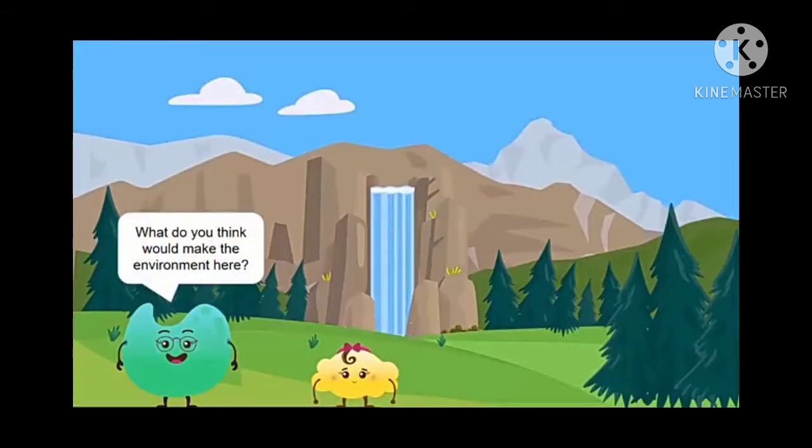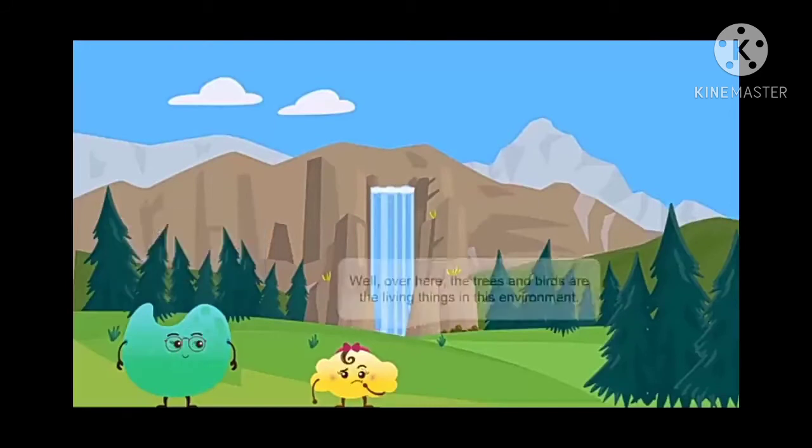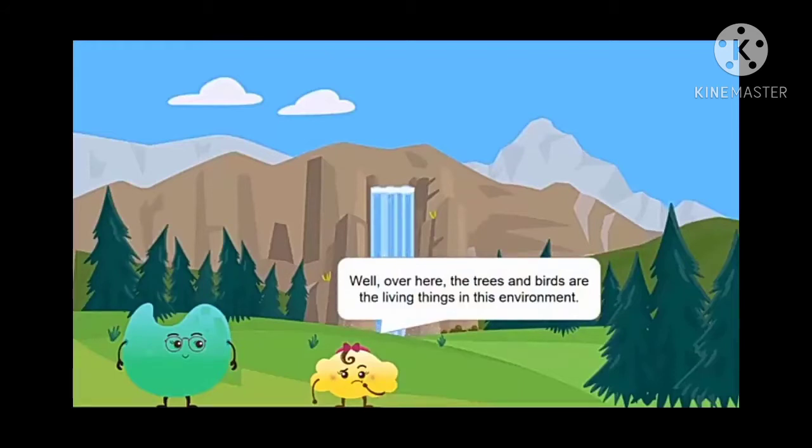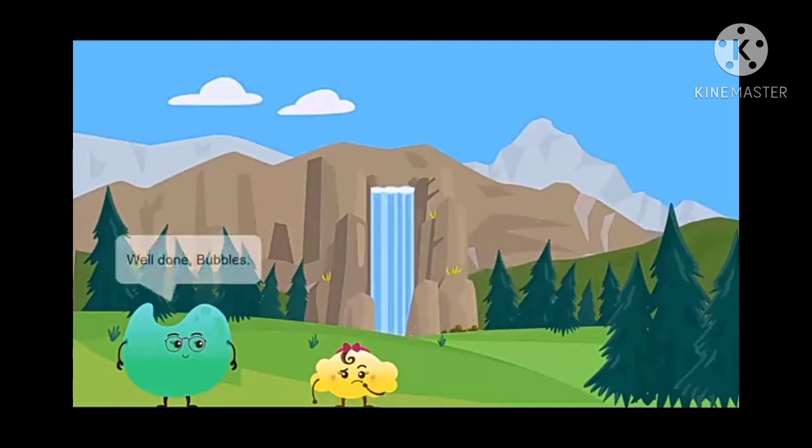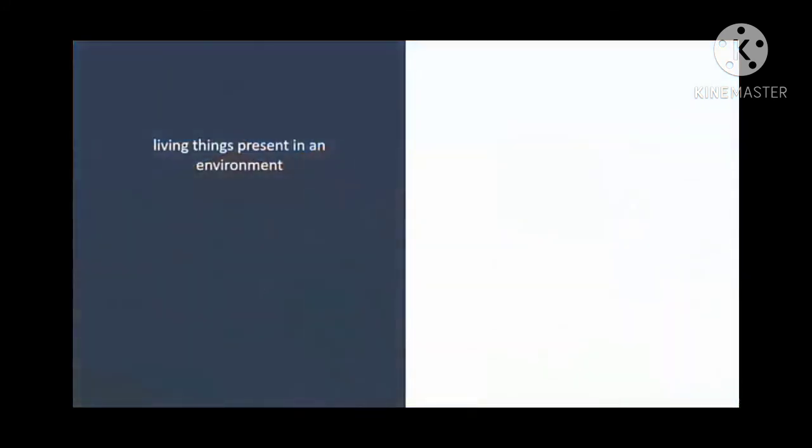What do you think? What does this environment consist of? Well, over here there are many trees, birds, living organisms in this environment. Is it not? Yes, there are many living and non-living things in our environment. The air, river and mountains are non-living things, whereas plants, birds, animals are living things. That is what we have already come to know in our previous sessions.